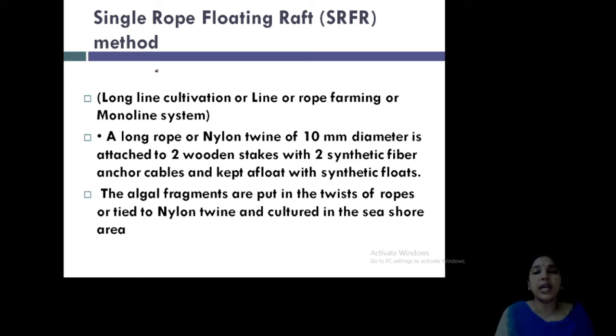So, a long line cultivation, you take a rope, a line. Usually a nylon twine of 10 millimeter diameter is taken and attached to two wooden stalks. Two synthetic fiber cables are used, then tie it on both sides, that will float on the water. Algae or fragments are put into the ropes, then cultured in the sea itself. So, the algae in the ropes will multiply, only that particular algae will grow. Usually macroscopic forms are cultivated like this.